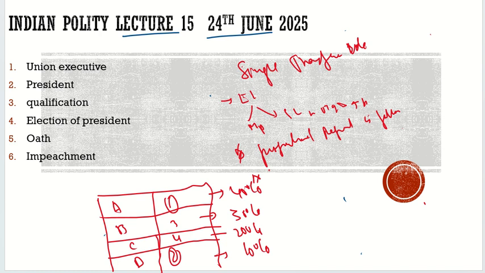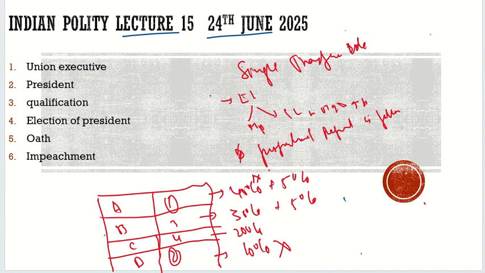Now in this, the last one would be rejected. He would be eliminated. And the people who had voted for option D as their first preference, then their second preference would be checked, for whom they are voting for the second time. What were their second preferences? For example, the second preference, if the votes are divided, was 5% for A and 5% for B, let's suppose. Let's not make it more complicated. There are many complications with respect to this.